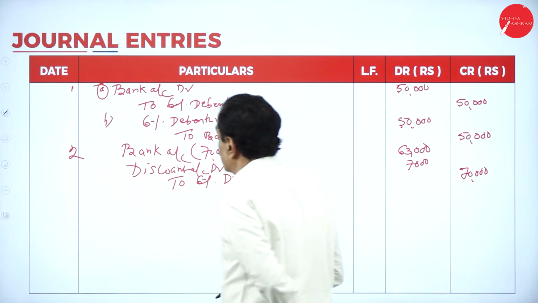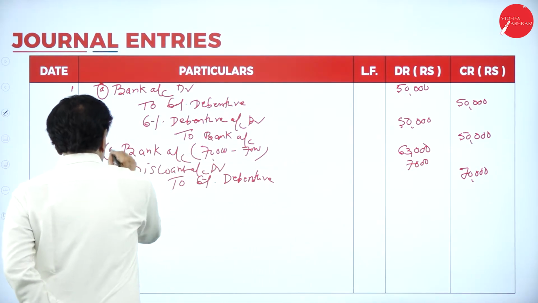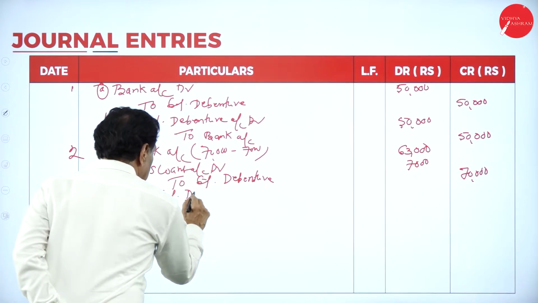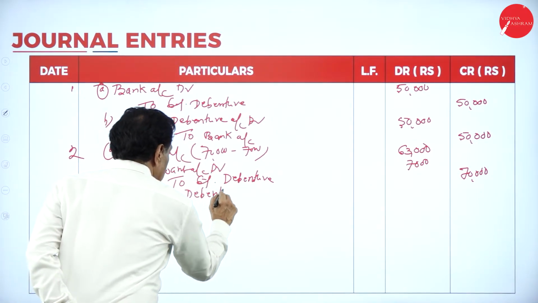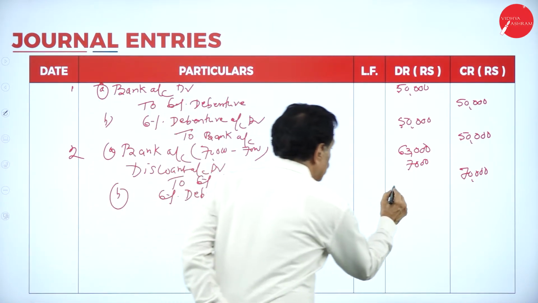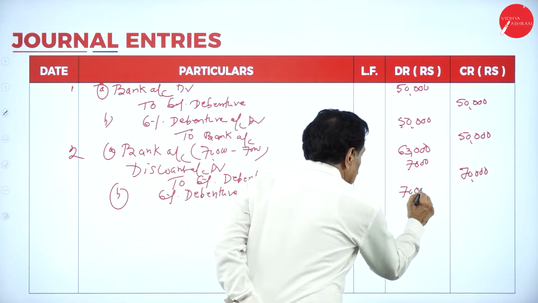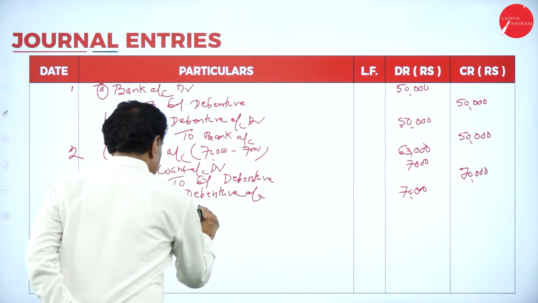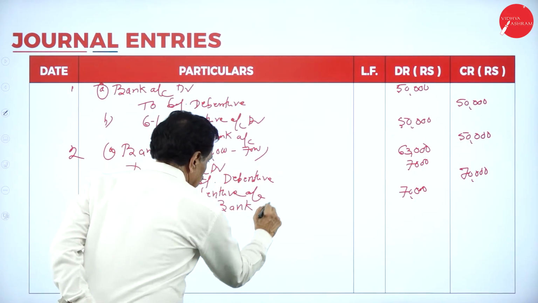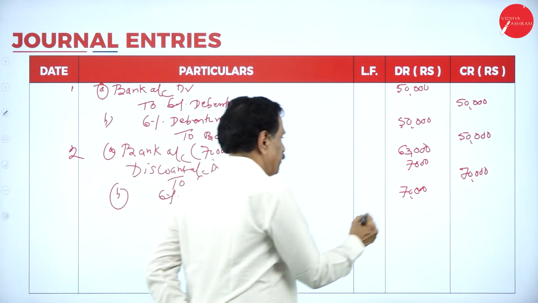Now paid at par, they say. This is paid at par. 6% debenture account debtor 70,000 to bank account 70,000.